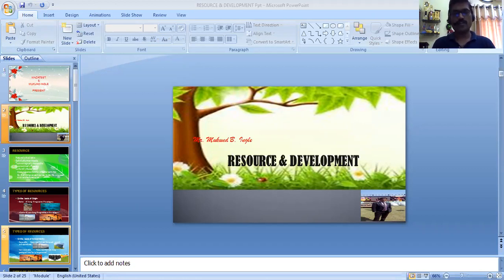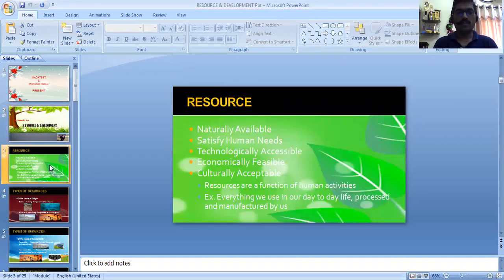Now the chapter title, Resource and Development. This chapter title tells you the complete theme of the chapter. It means if a country wants to develop, the most important thing is resource. So every country has limited or unlimited resources, limited in some aspects, unlimited in other aspects.